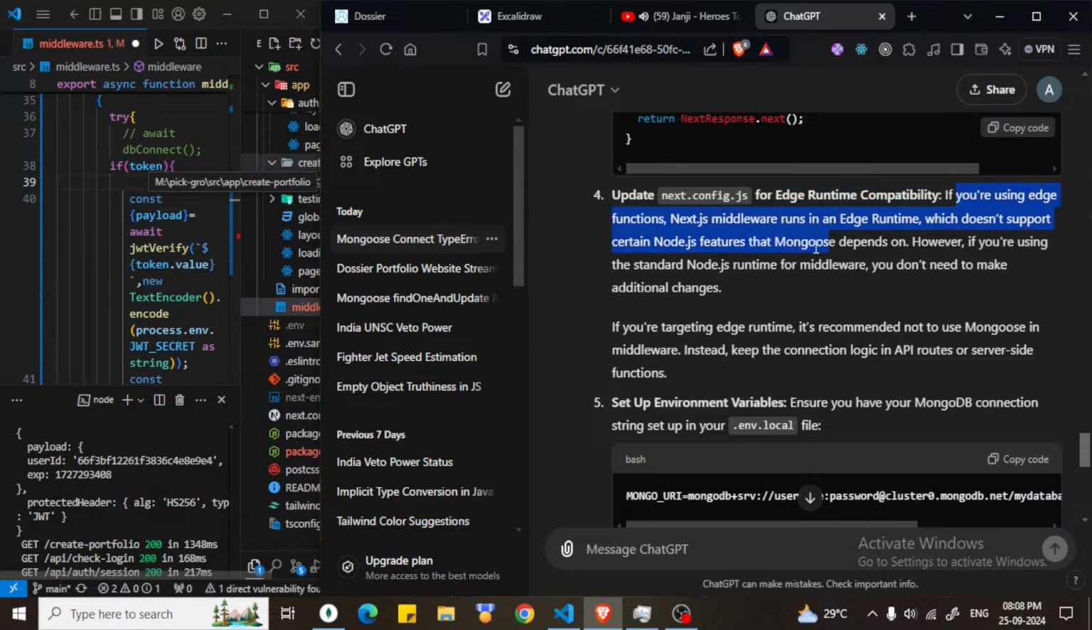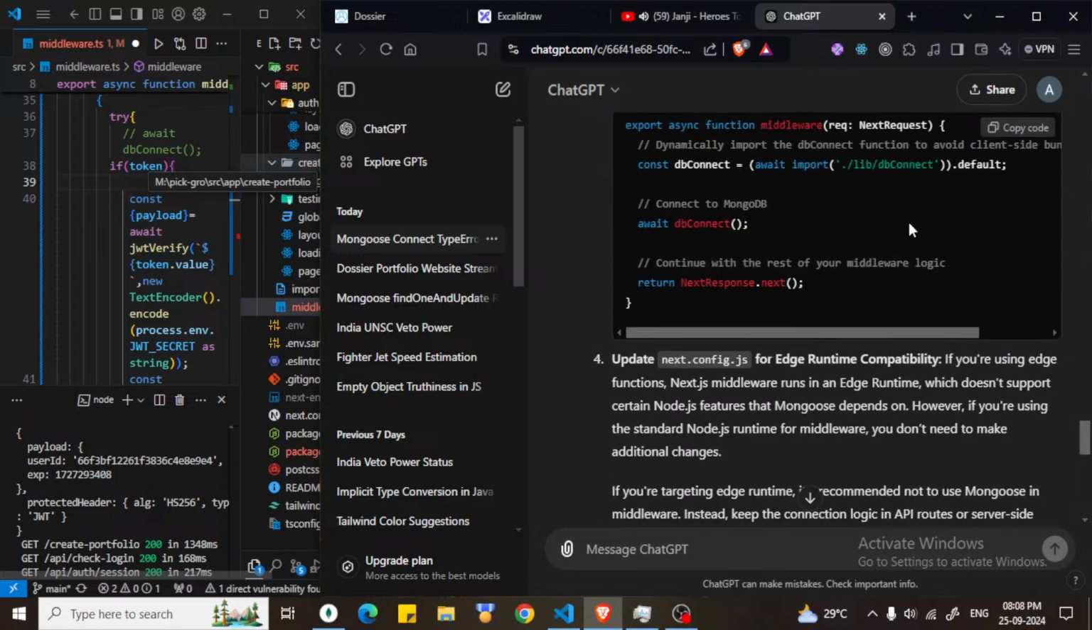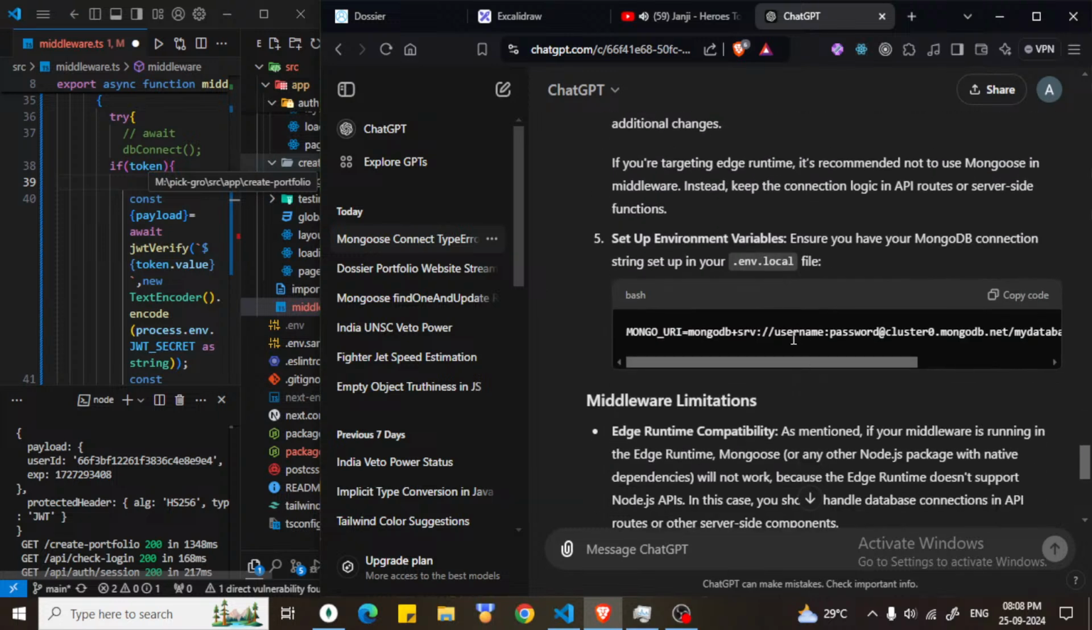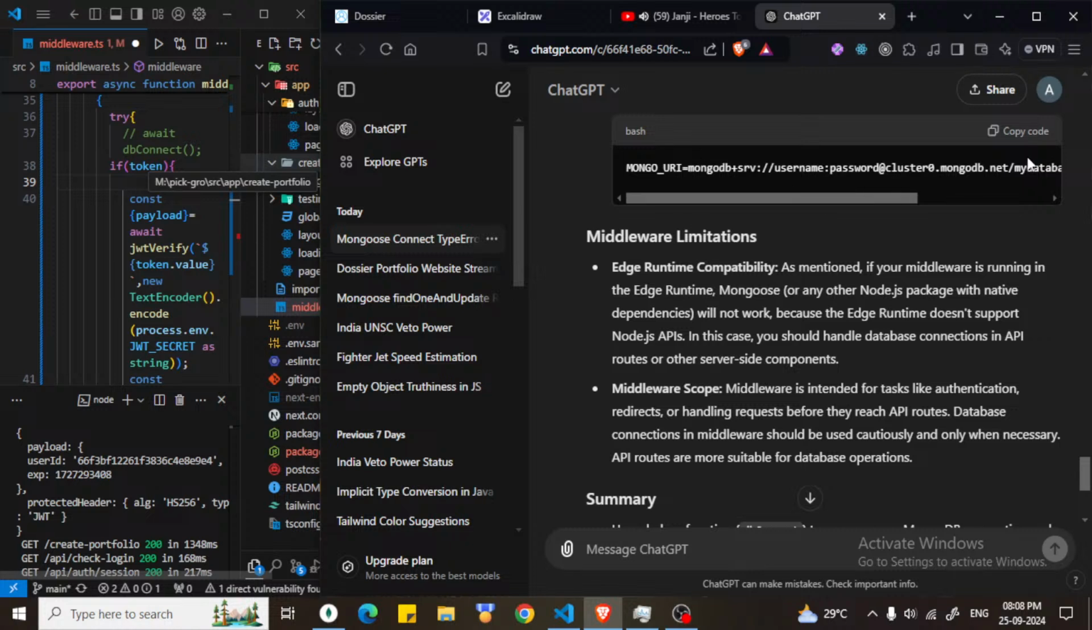If you are using edge functions, edge runtime, which does not support certain Node.js features that Mongoose depends on. However, if you are using the standard Node.js runtime for middleware, you don't need to make additional changes. But I know I am using the edge runtime environment. Yeah, this I have already done.